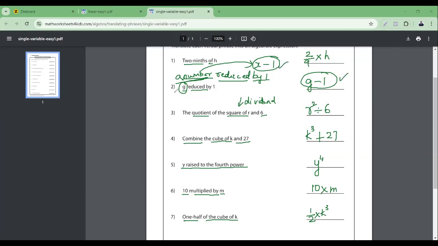Only thing is, here they've already mentioned that number's name is G. And here, because they have not mentioned, I am taking any alphabet. Why am I choosing always X? I can always choose A also, B also. That is up to you. It's not necessary that you have to use X only. Some alphabet, that is a convention that we use a small letter alphabet.